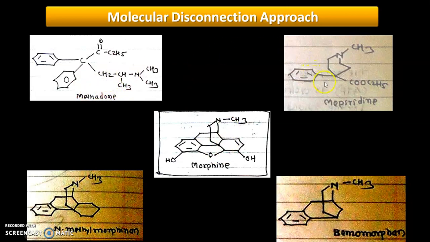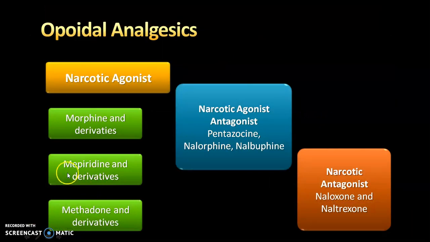I would like to add over here that later people synthesized further derivatives of methadone. Later people synthesized different derivatives of meperidine. In this way the series of meperidine and its derivatives evolved, and in this way methadone and its derivatives evolved.